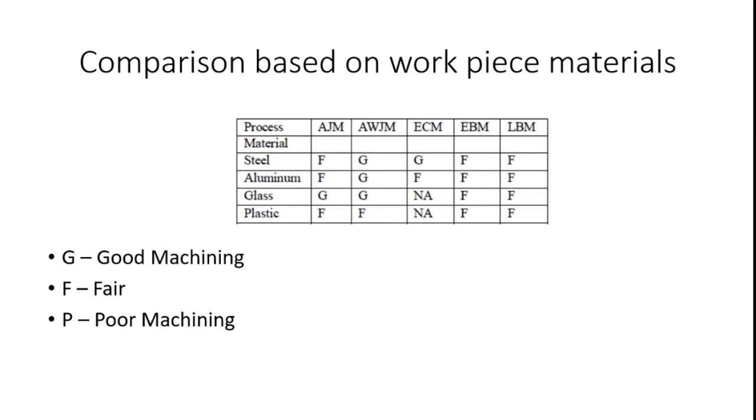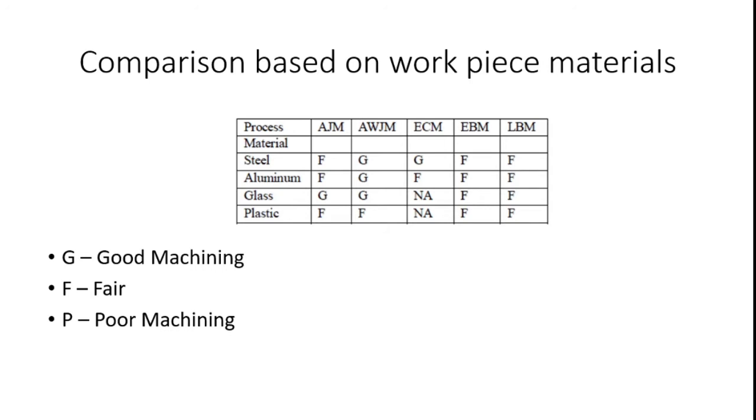Initially, with respect to the workpiece materials utilized for the finishing process, I consider abrasive jet machining, abrasive water jet machining, electrochemical machining, electron beam machining, and laser beam machining. According to the workpiece material, I can compare all the processes. Here the materials are steel, aluminum, glass, and plastic, which are ferrous, non-ferrous, and non-metallic materials.